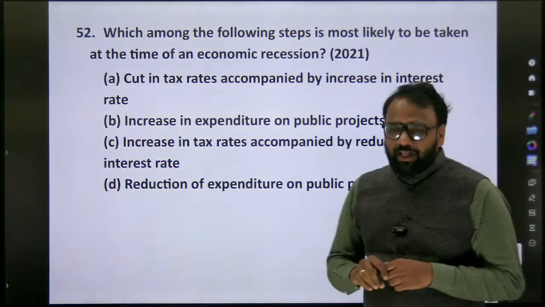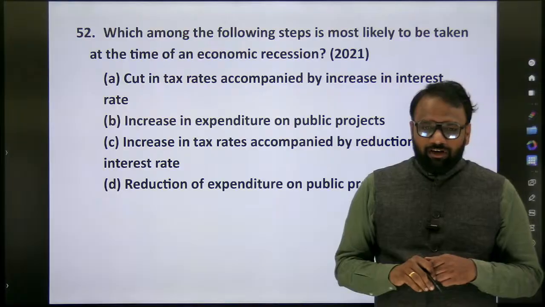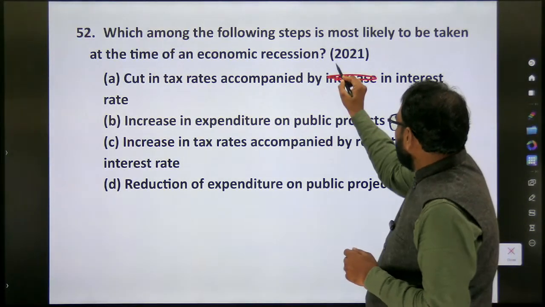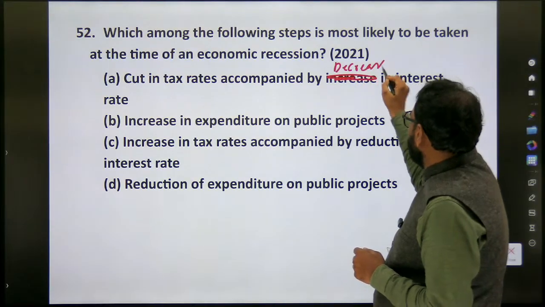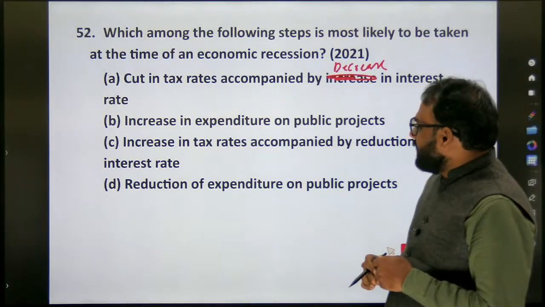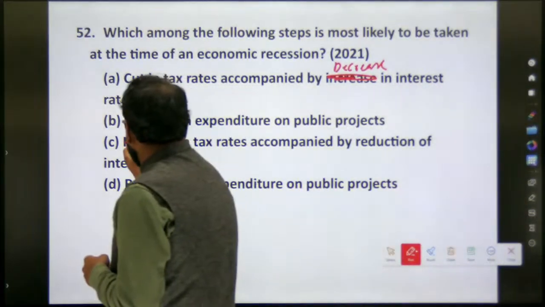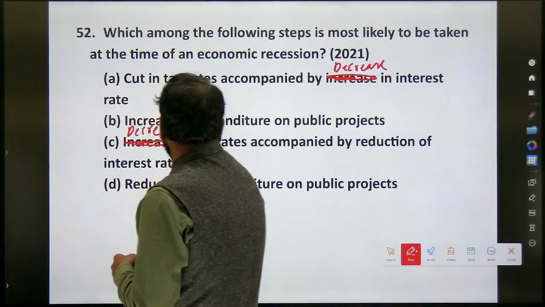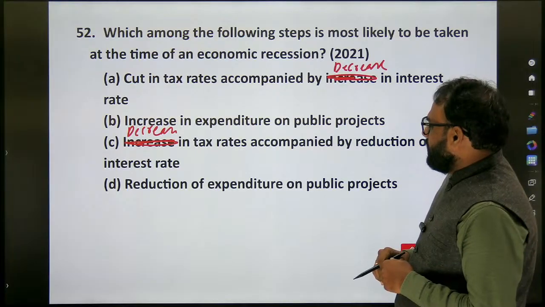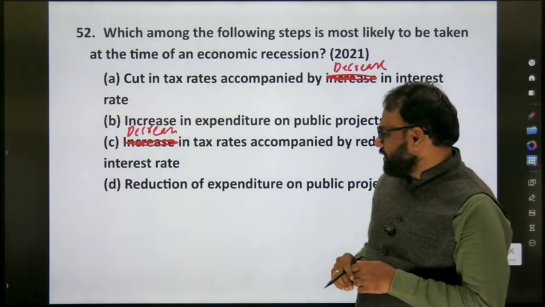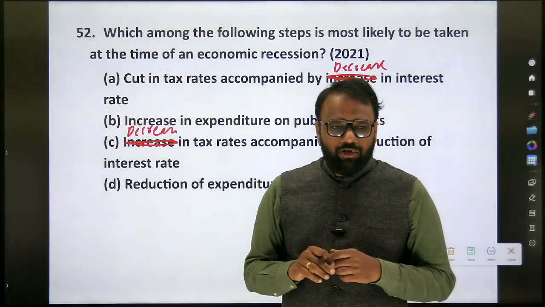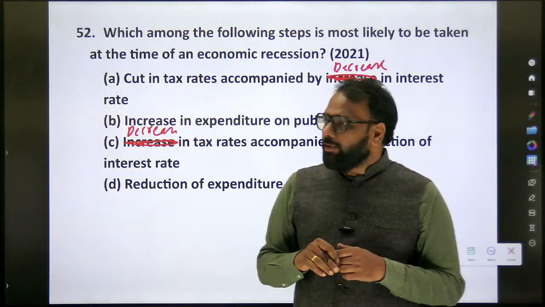In this example, how many are correct? Yes, only one. Now I'll slightly tweak it. Cut in tax rate accompanied by decrease in interest rate. How many will be correct? 2 will be correct. Next, decrease in tax rate accompanied by reduction of interest rate. Okay, so both of them mean the same, right? So in this fashion also if they give, we should be able to answer them. So such kind of questions can be framed.